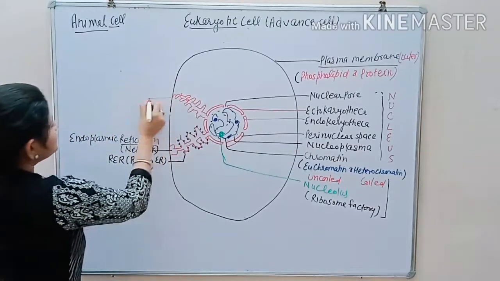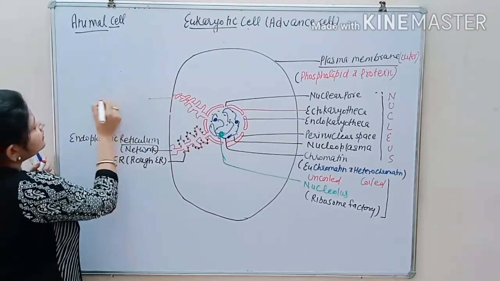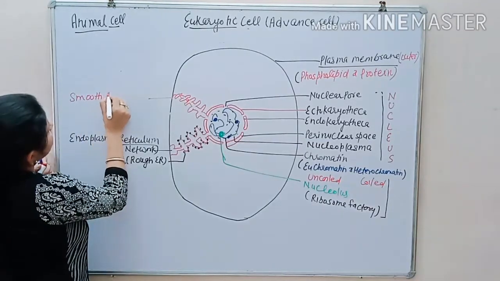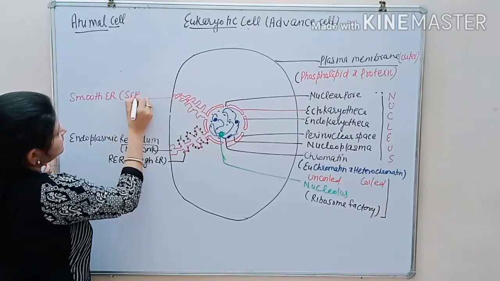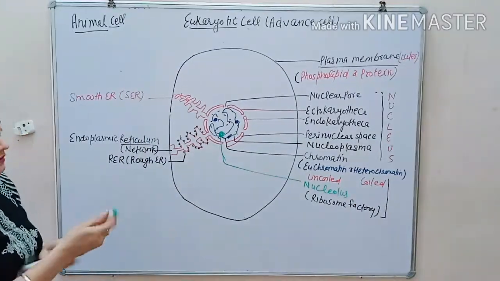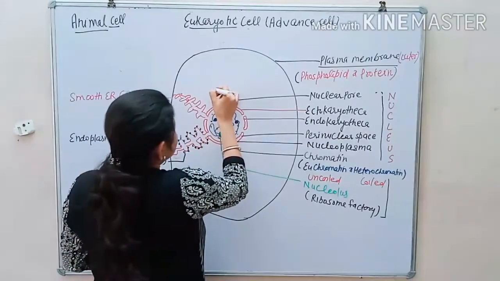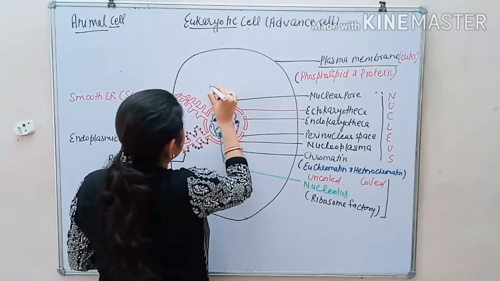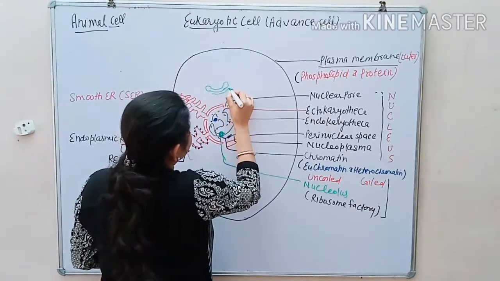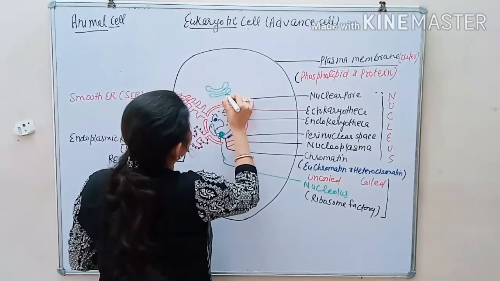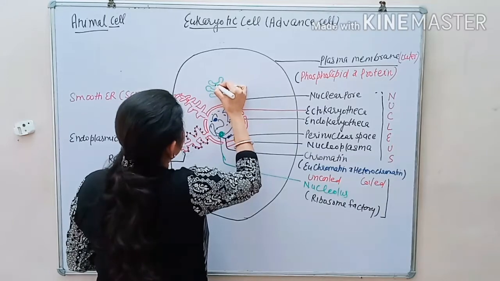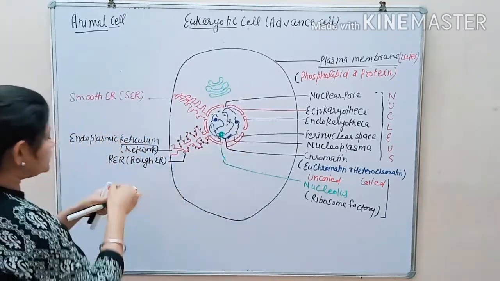It is called the smooth endoplasmic reticulum, यानी कि SER. In addition to this, there is also this structure. It is a strap-like structure. It is called Golgi apparatus.